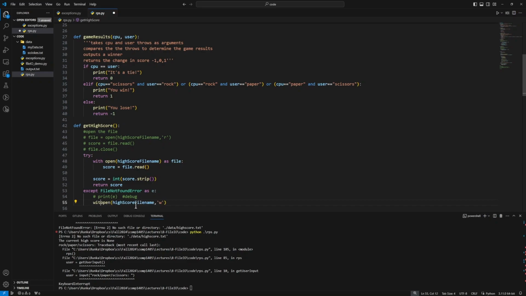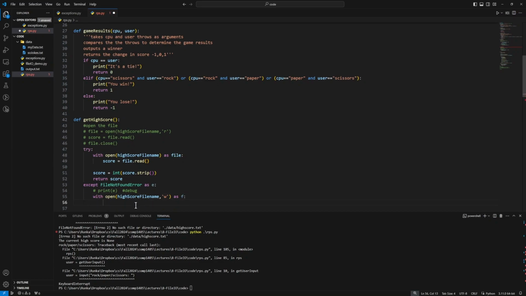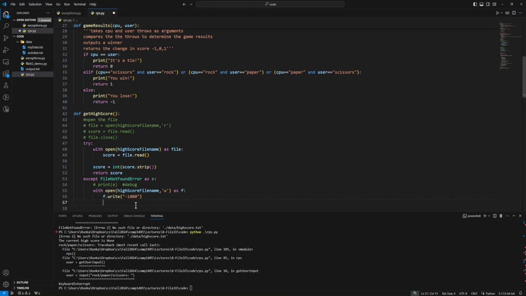So we'll say with open this file as, I'll just call it f. Then we can say f.write, and we'll put some default value. So we'll say -1000. That should be a very easy score for someone to beat, even if they're using weak throws like paper. Once that's done, the rest of our program still needs the high score current value, so we'll return that same value to the rest of the program.